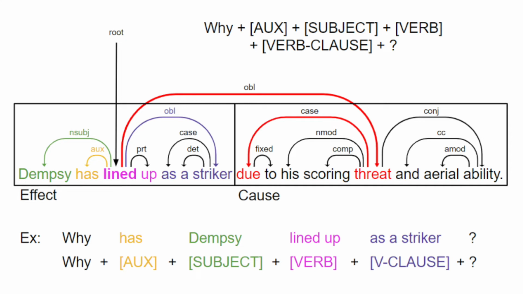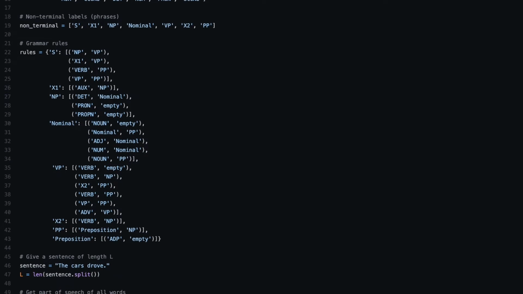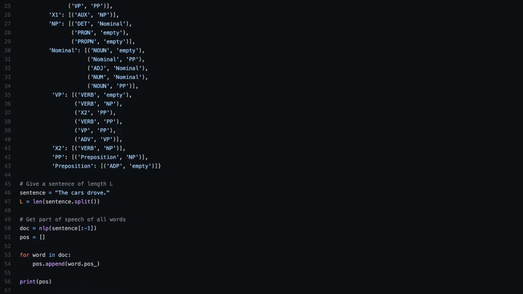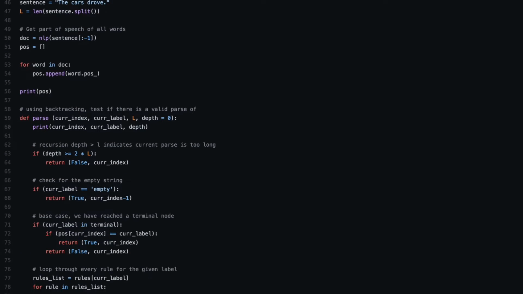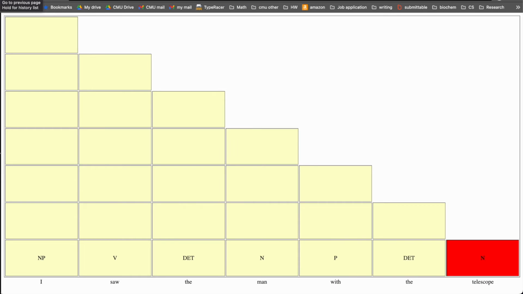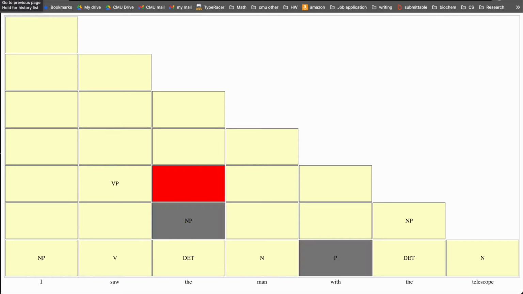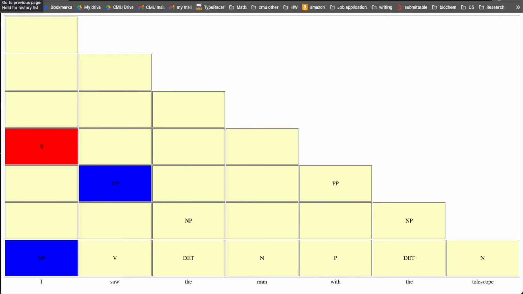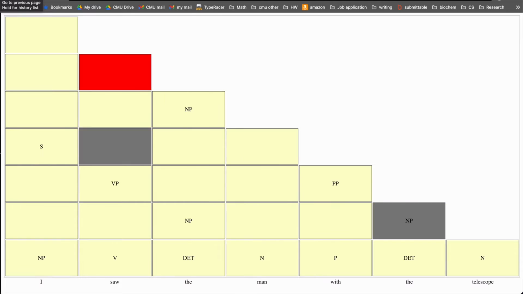In addition to our question asking system, we originally intended to include a grammar parser to test if our questions were grammatically correct. The parser would have been implemented by using the spaCy part of speech tagger to tag the sentence and check if the sentence was grammatically correct according to the CKY algorithm described in class. Unfortunately, inaccuracies in the part of speech tagger meant that the parser would label some correct sentences as incorrect, and because our final question asking system was consistently accurate, the CKY parser was not included in the final working system.